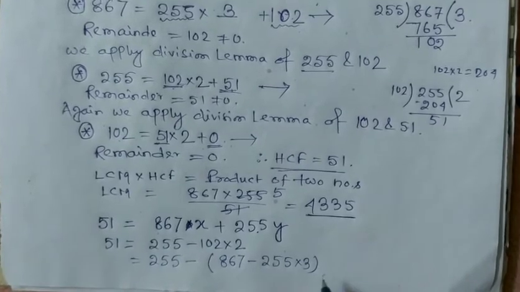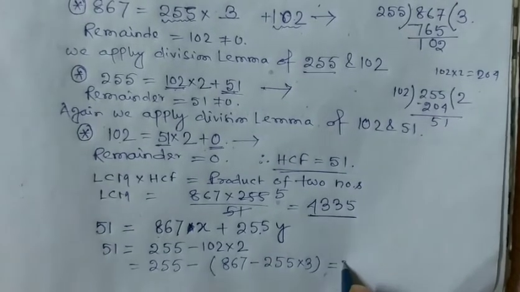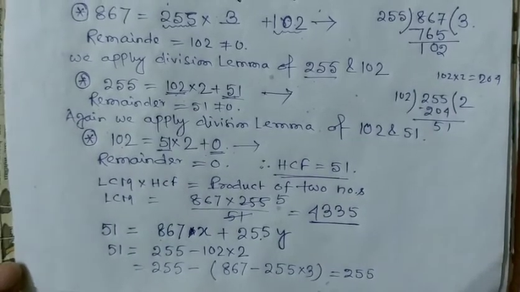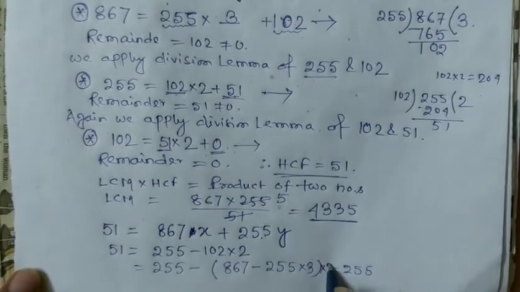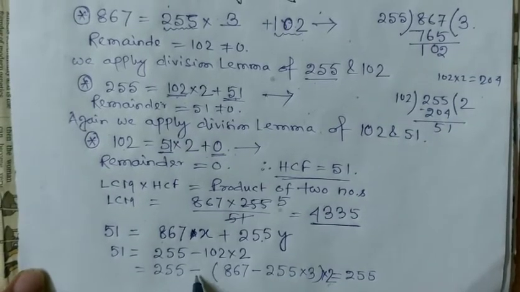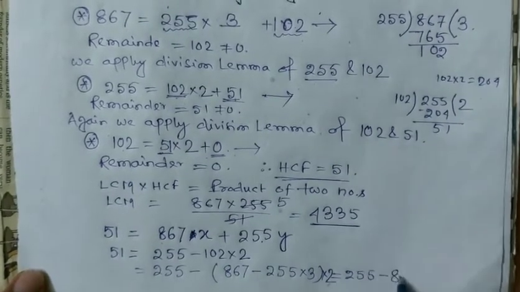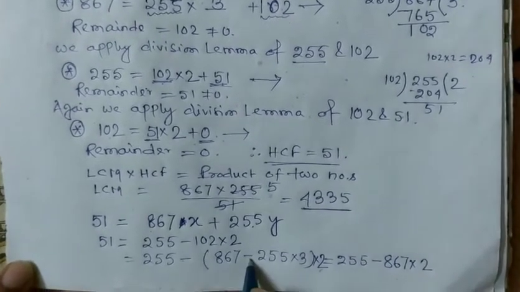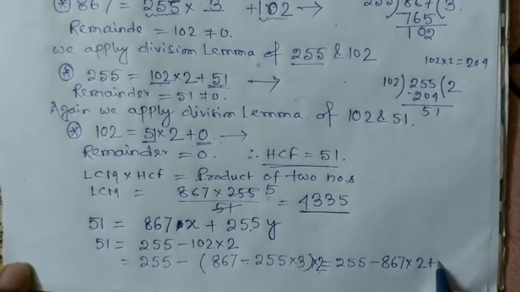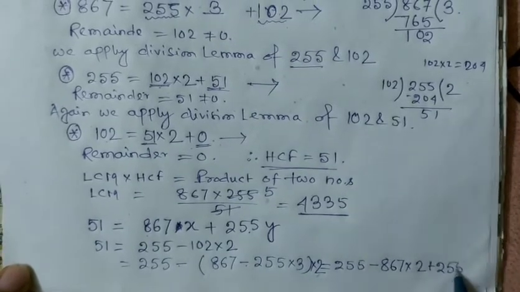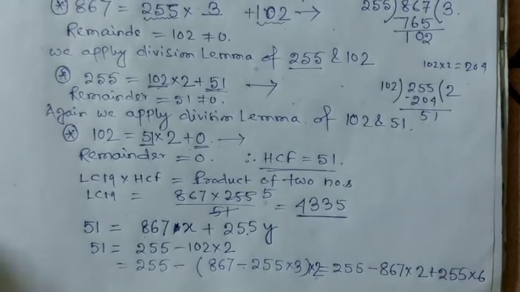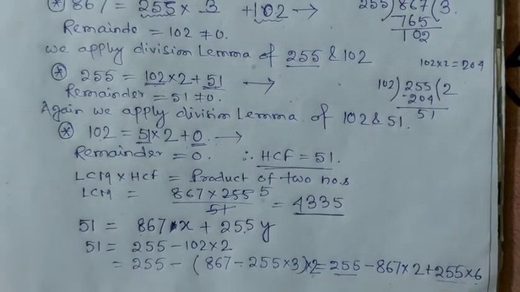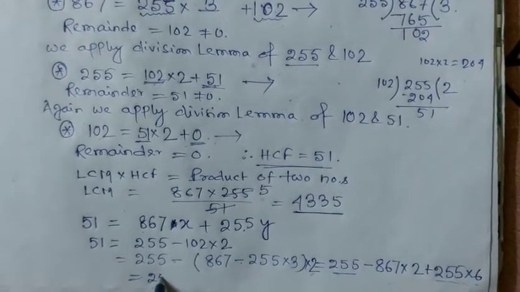So this is 255 minus 102 into 2, which becomes minus 867 into 2 plus 255 into 6. Now here 255 is 1 time and here 255 is 6 times, so 255 is 7 times.